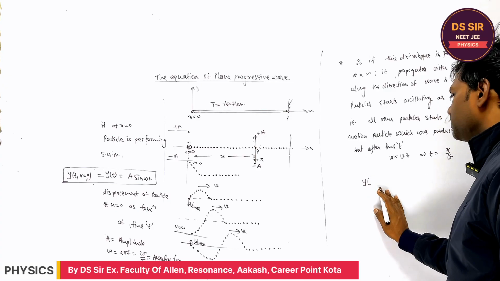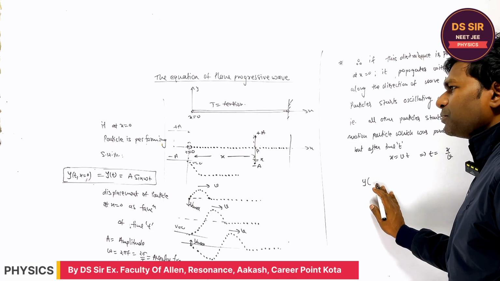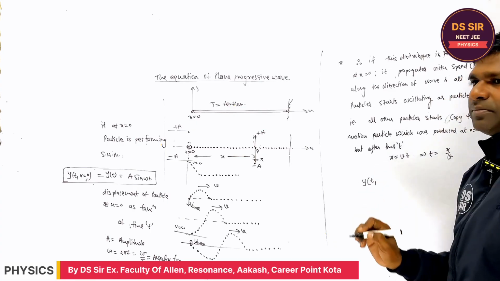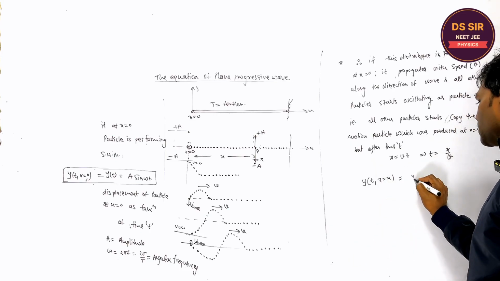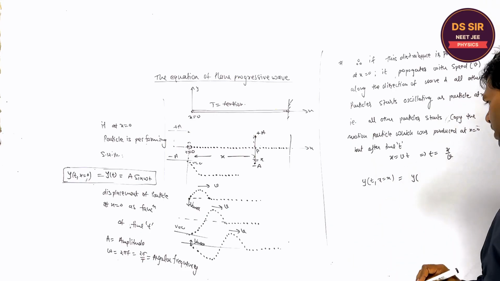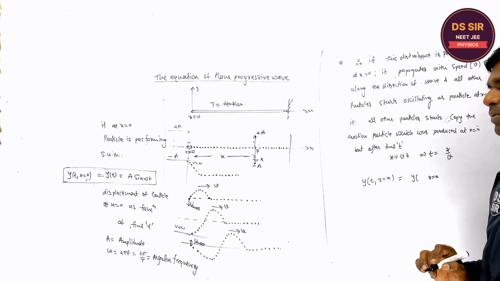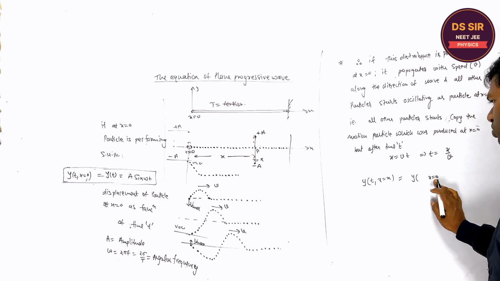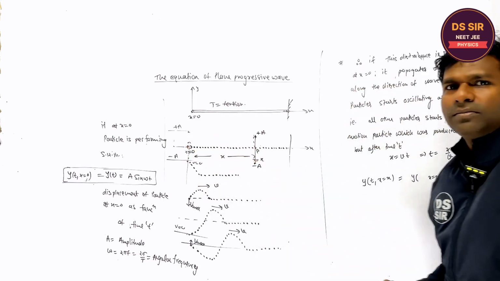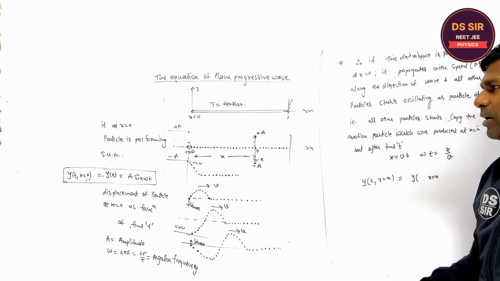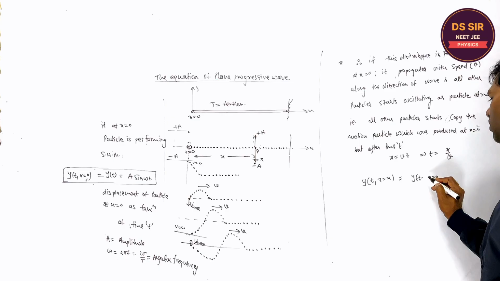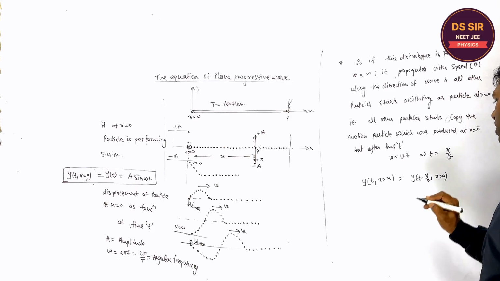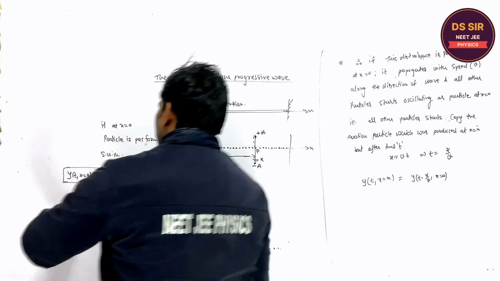The displacement of the particle as a function of time t at x is equal to the displacement of the particle at x equal to 0, because this particle is copying the displacement of the particle at x equal to 0, but which was produced time x upon v before. Is it clear or not? You can make a little change.